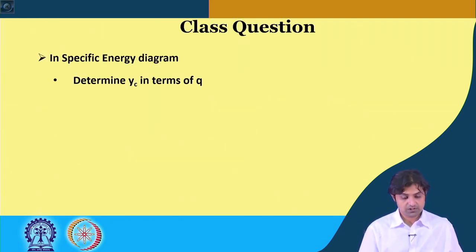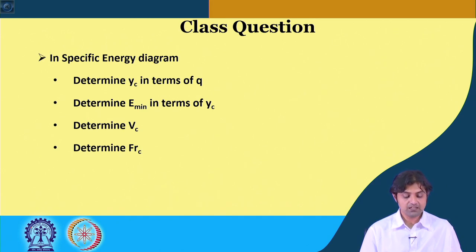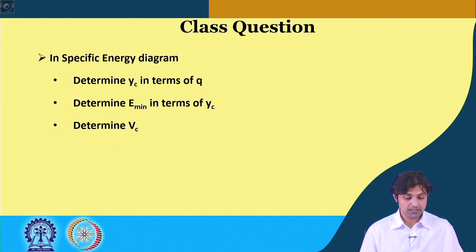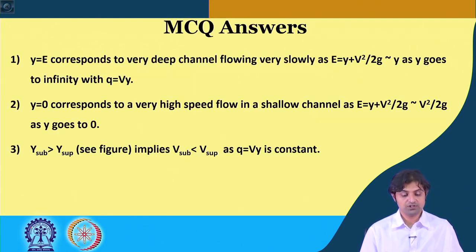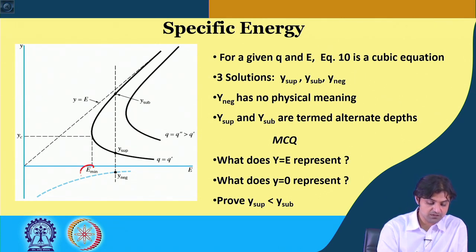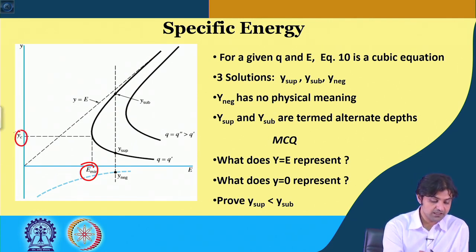Now, the class question is, in the specific energy diagram determine y c in terms of q, also determine E min in terms of y c, and determine v c, determine Froude number. Okay. So, let us go and see what E min and those things on the diagram is. This is the diagram, this is energy minimum, and this is y critical.